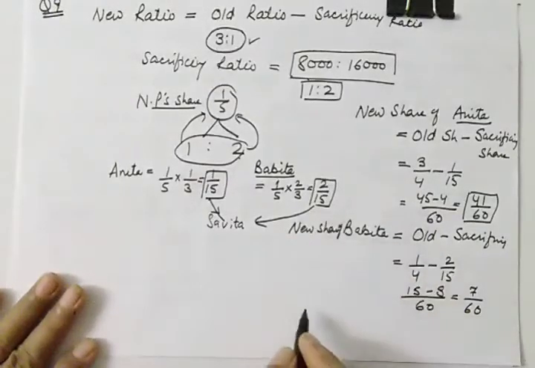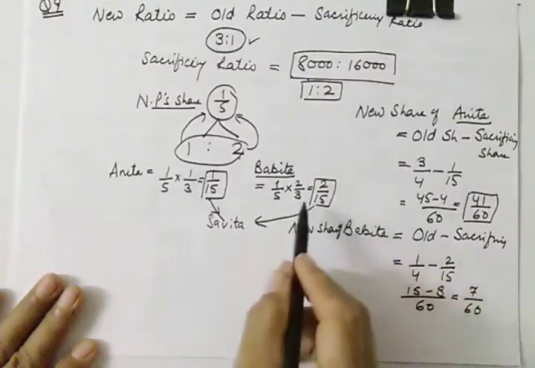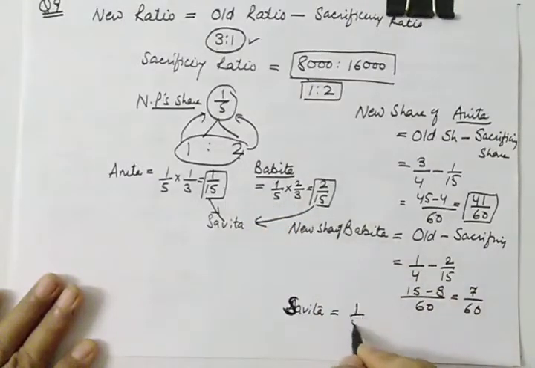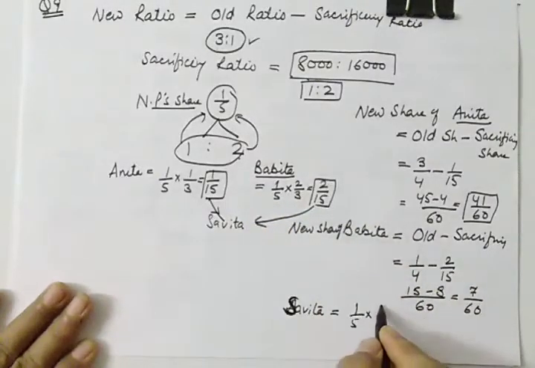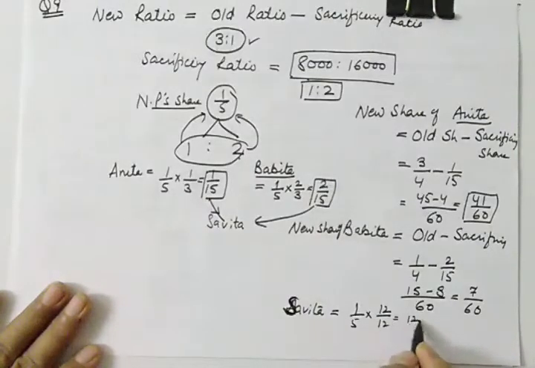And you know the share of the new partner, Savita, is 1/5. For making it balance, we'll multiply and divide this by 12, so it will be 12/60.